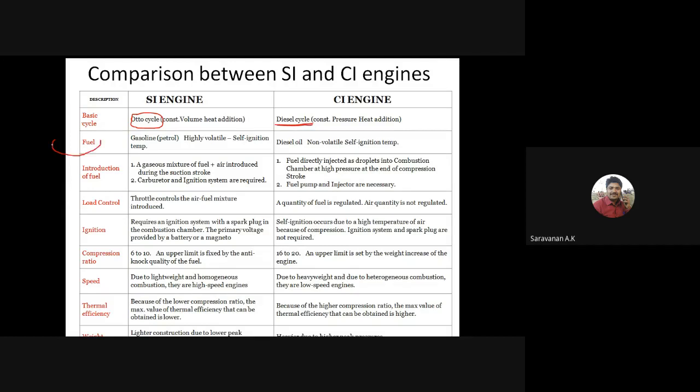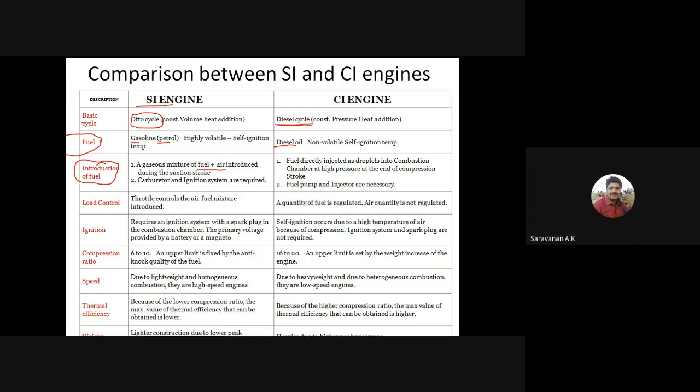Then the fuel used, right? For the SI engine, we are using petrol as well as gas, but here we are using diesel. Then how we use the fuel: for the SI engine, we are using a mixture of air and fuel.